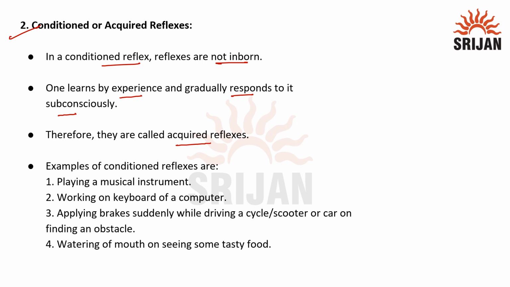Examples of such conditioned reflexes are playing a musical instrument, working on the keyboard of a computer, applying the brake suddenly while driving a cycle, scooter, or car on finding an obstacle, or watering of the mouth when you see some tasty food. All these things you learn by experience. Hence, this comes in the category of conditioned or acquired reflexes.